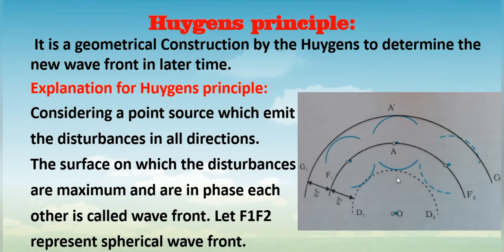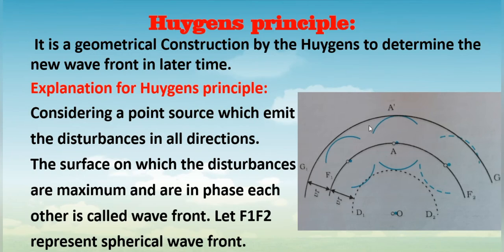Here we are using the notation of wavefront. I already told you a point source produces a spherical wavefront, so we can see a spherical wavefront here. This is one spherical wavefront, F1, F2. There is another spherical wavefront, D1, D2. There is one more spherical wavefront, G1, G2.